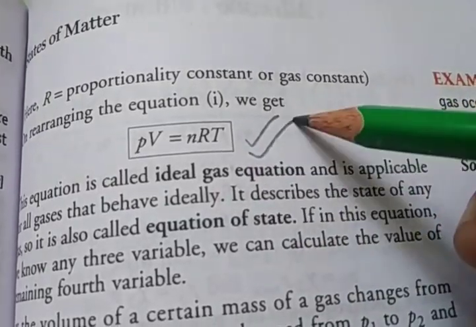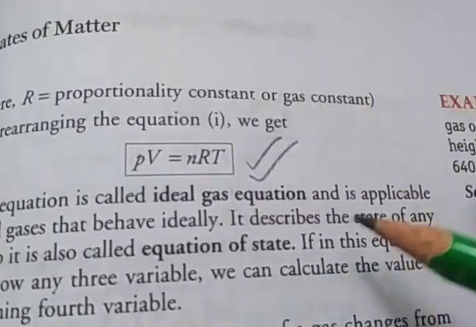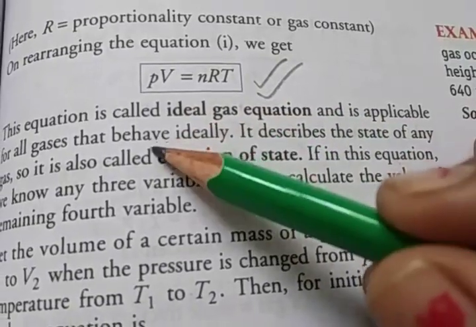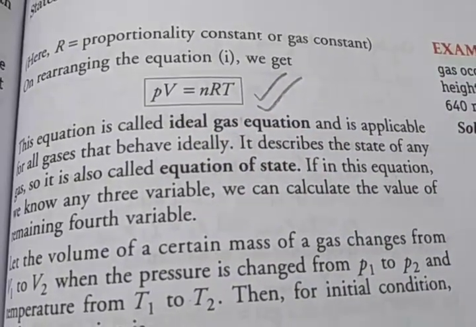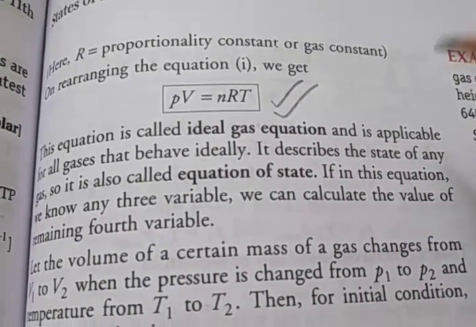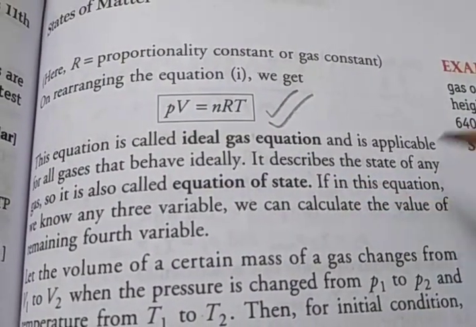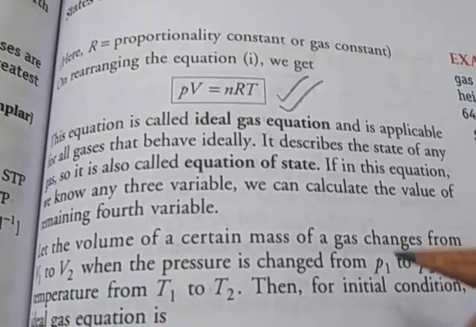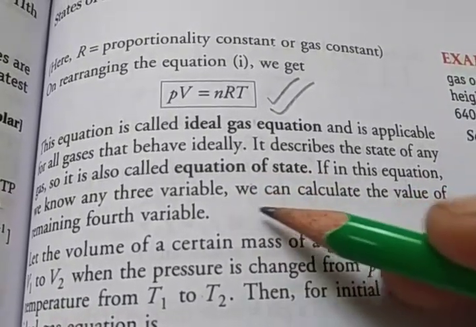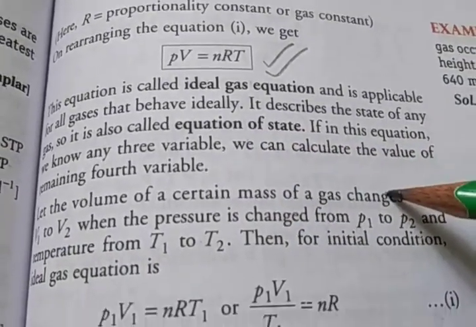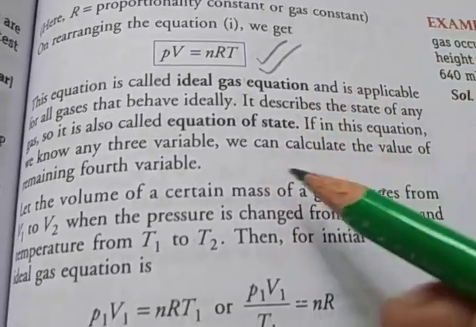This equation is called the ideal gas equation and is applicable to all gases that behave ideally, and it describes the state of any gas, so it is also called the equation of state. If in this equation we know any three variables, we can calculate the value of the remaining fourth variable.